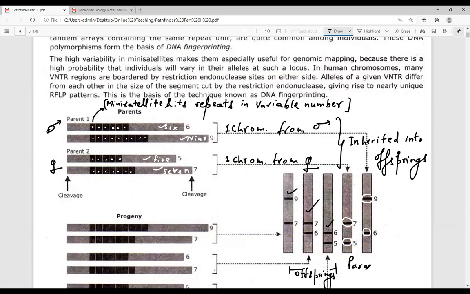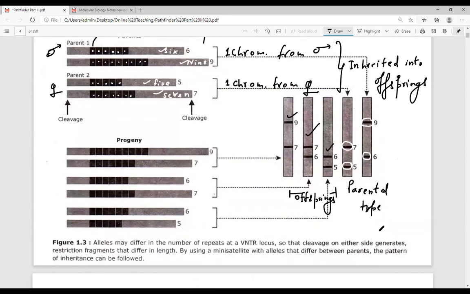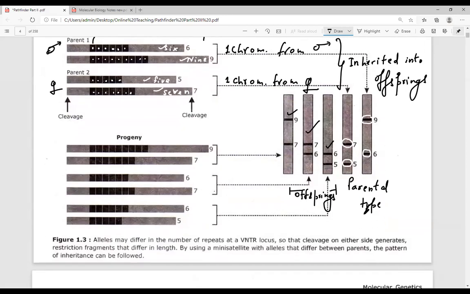These are parental type. Any doubt if you have? Please ask. Use the message button or just raise your hand and use the chat box, and if you find any doubt you can ask me. So this is how DNA fingerprinting is being done.